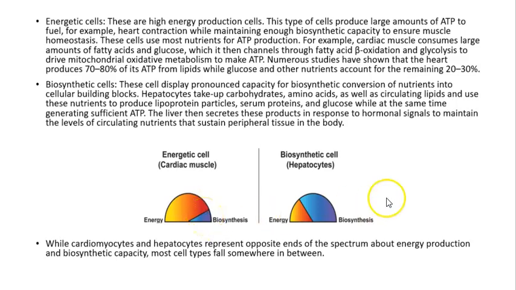The opposite of that is the biosynthetic cell, the cells that you have in your liver, the hepatocytes. In this case, these cells are going to use most of the energy to create or synthesize new substances, such as enzymes. However, a small percentage of the energy is going to be used to maintain homeostasis in the cell. While cardiac cells and hepatocytes represent the opposite ends of the spectrum about energy consumption, most of the cells are going to fall in between these two.